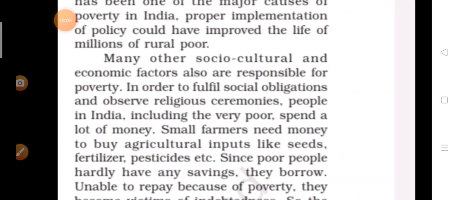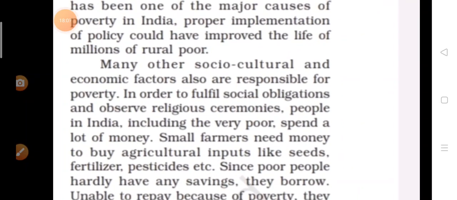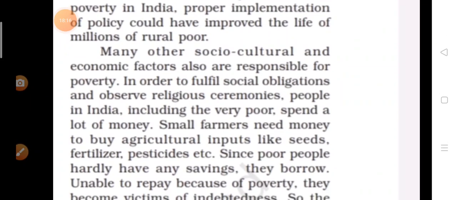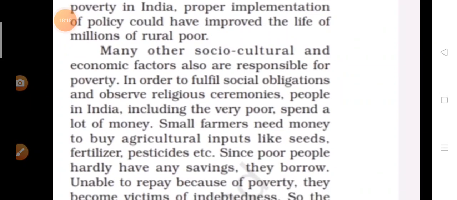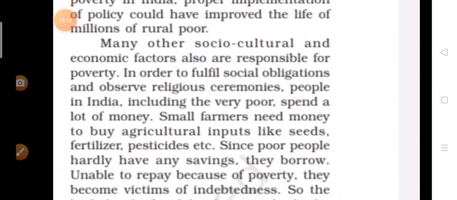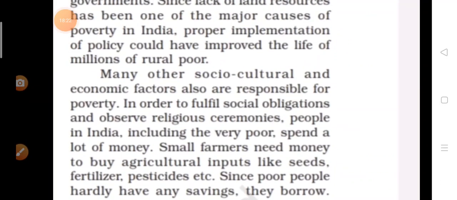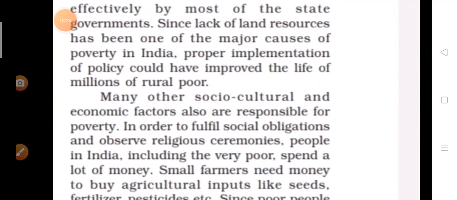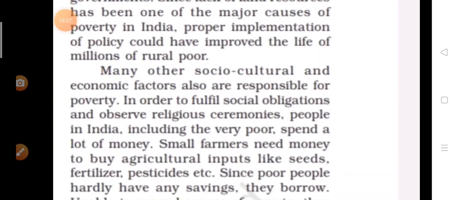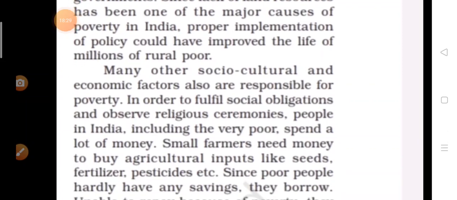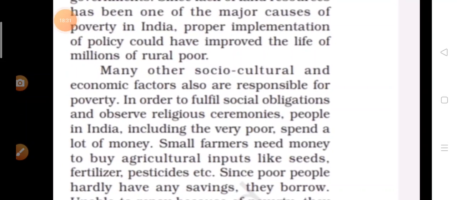If until now we have read about the widespread poverty, reasons of widespread poverty in India, and we have completed 4 reasons. Now we will study about the 5th one. And what is the 5th one? Many other socio-cultural